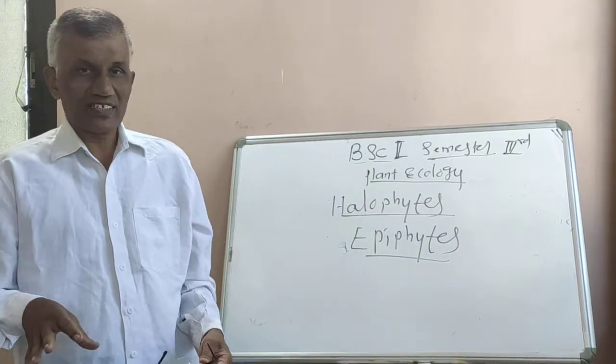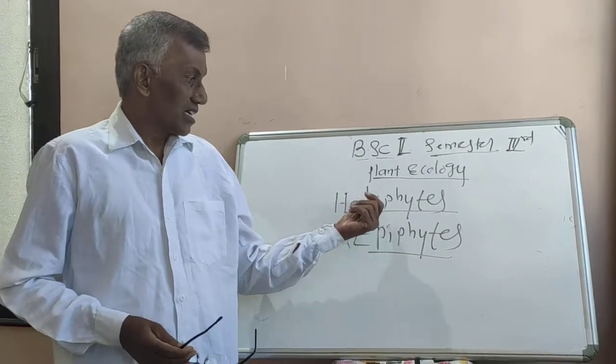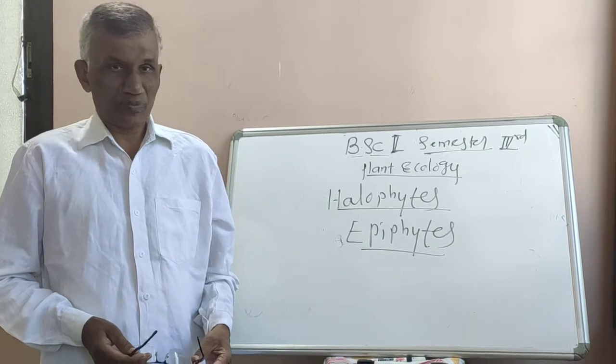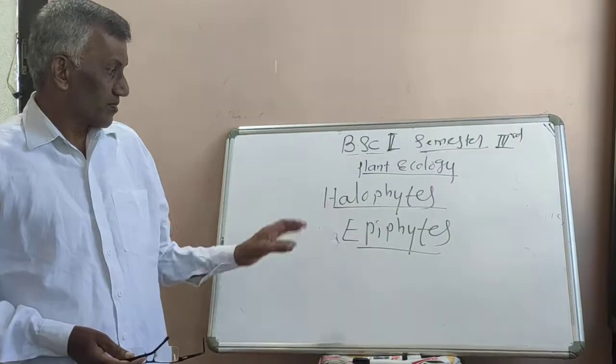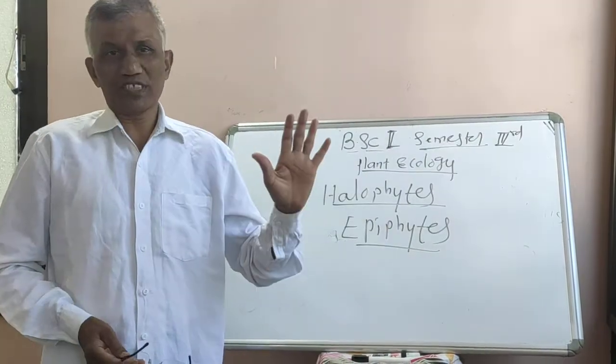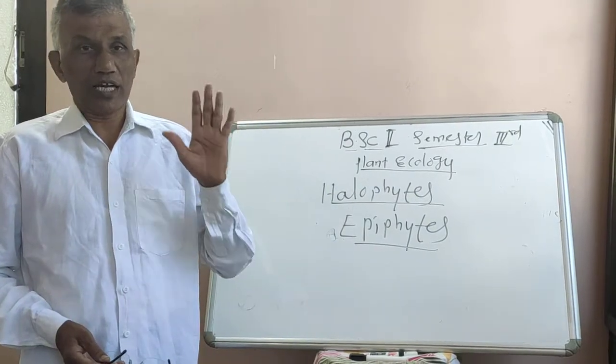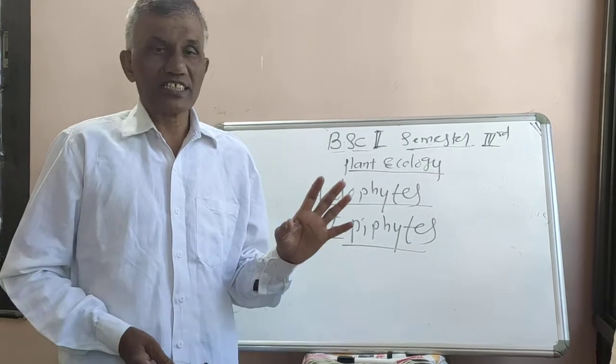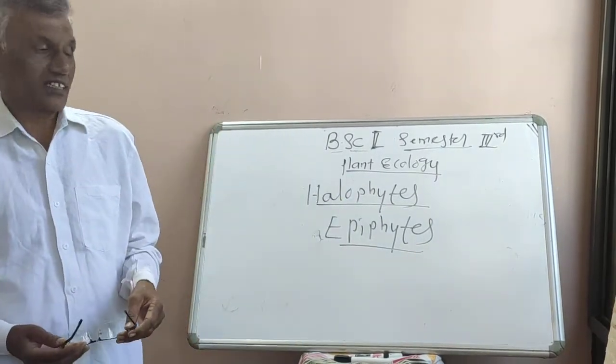To avoid this, there is a vivipary condition in most of the halophytic plants. So these are some of the important adaptive characteristics of halophytes. Vivipary condition is there. Xerophytic characteristics are there.